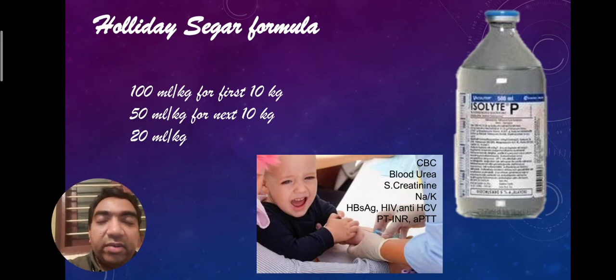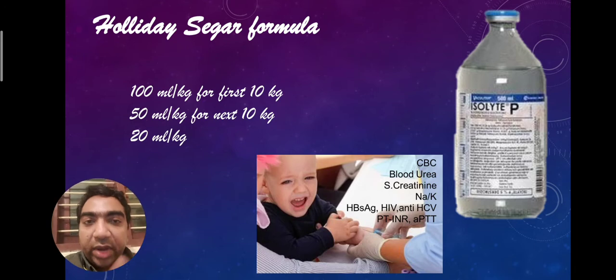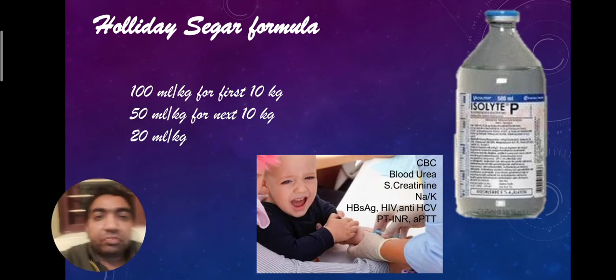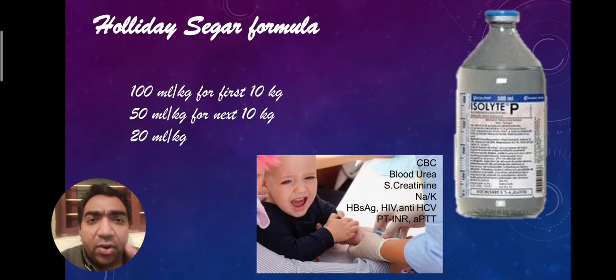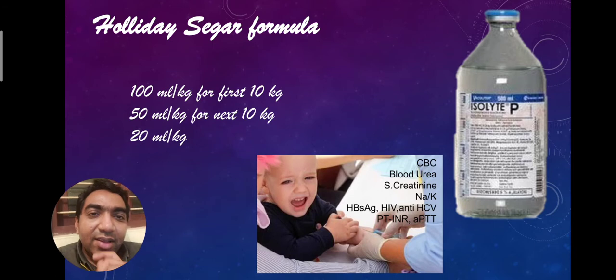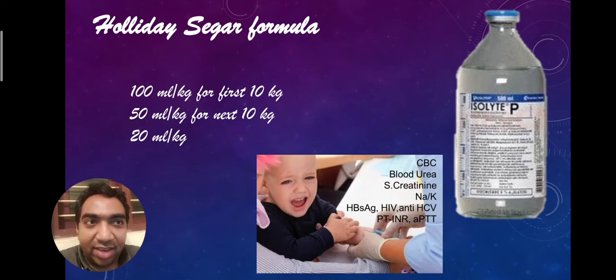What are the routine preoperative investigations? Complete blood count, blood urea, serum creatinine, serum electrolytes, sodium, potassium, HBsAg, HIV and anti-HCV, PT/INR and APTT. These are the routine preoperative investigations we generally do in our setup. In order to avoid frequent pricks and to avoid the workload for the nurses, you should make sure that whenever the IV line is put, the investigations are sent. Avoid more and more pricking on the tiny veins of the child. So that is regarding the Holliday-Segar formula.